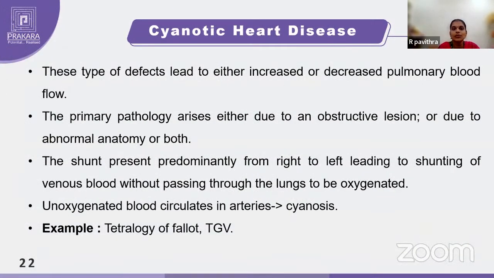Coming to, so till now we discussed acyanotic heart diseases, and now we are moving on to the cyanotic heart diseases. As I said, cyanotic heart diseases will have a classical manifestation of cyanosis. That is why we are terming it as cyanotic heart diseases. Usually we have more cyanotic heart diseases, right? When we were introducing the topic, I told you, but we are going to see only very few of the cyanotic heart diseases. We'll see tetralogy of Fallot and TGA.